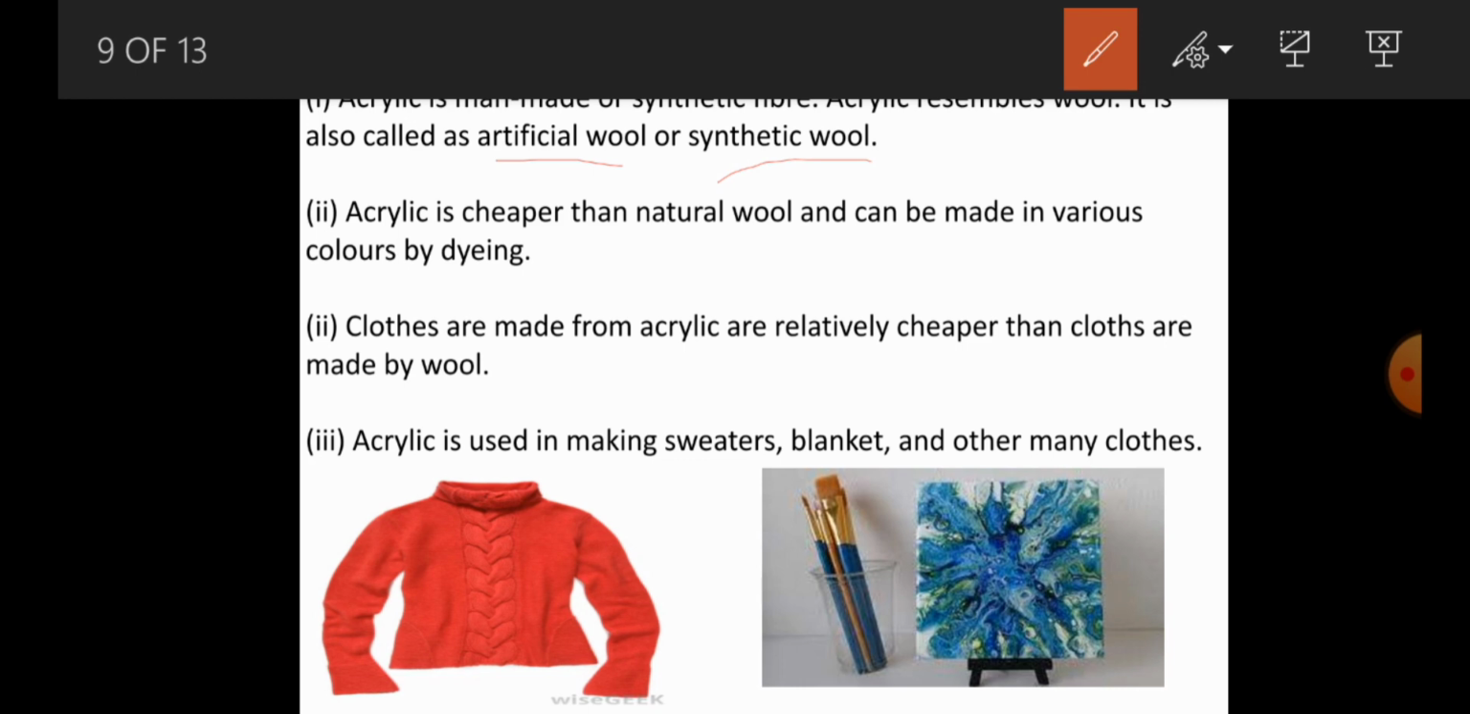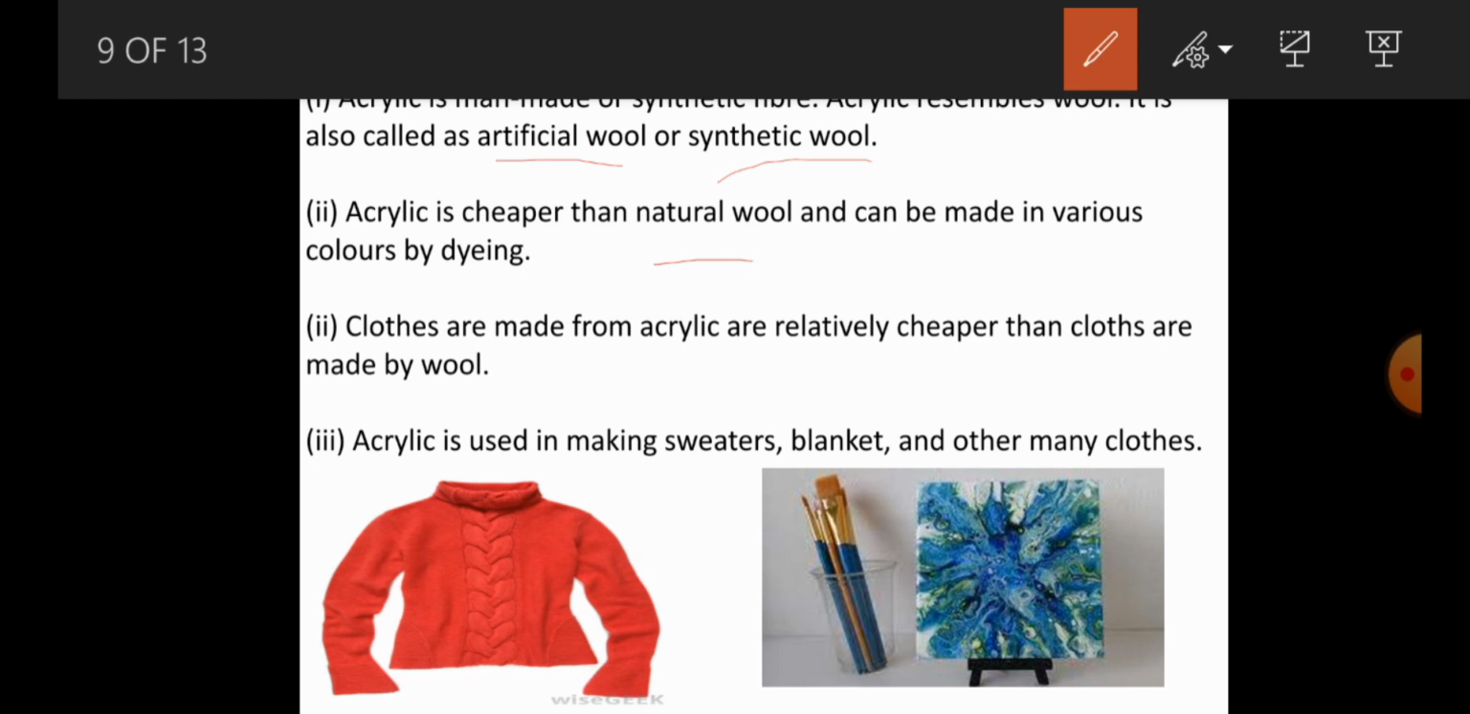Similarly, acrylic is usually cheaper than natural wool. Natural wool is a little bit costly compared to acrylic. So acrylic is cheaper than natural wool and can be made in various colors by dyeing. Different colors of sweaters are there because we can dye acrylic materials, and finally we get different colors.